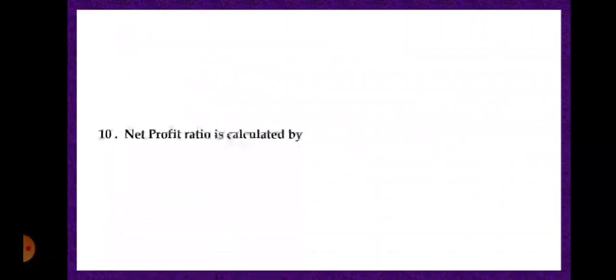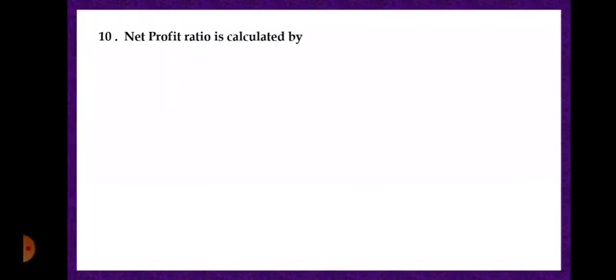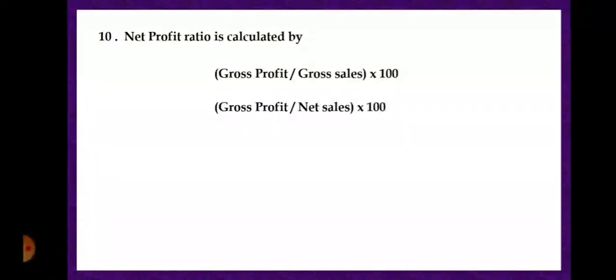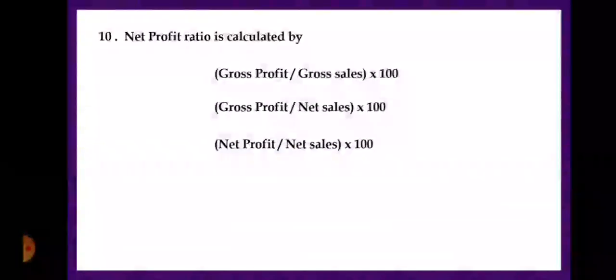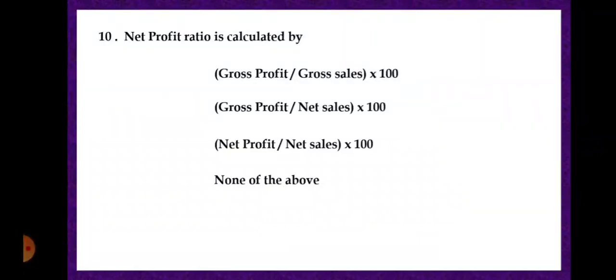Next, net profit ratio is calculated by first option, gross profit divided by gross sales into 100. Second option, gross profit divided by net sales into 100. Third option, net profit divided by net sales into 100. And fourth option, none of the above. And the correct answer is net profit divided by net sales into 100.